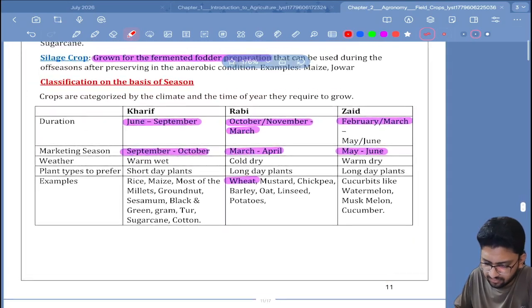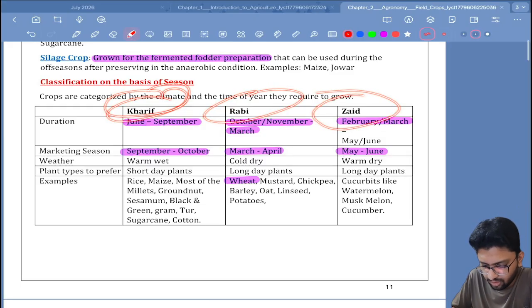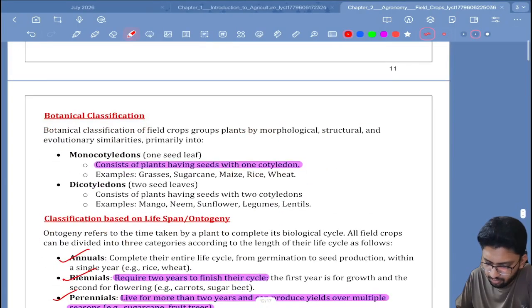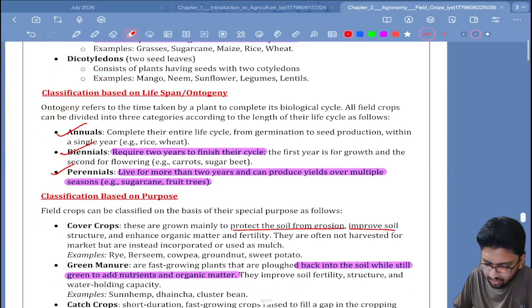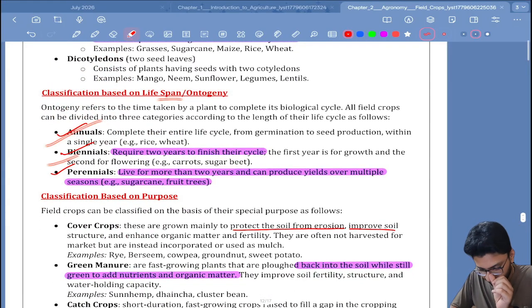Classification based on season. We have Kharif, Rabi, and Zaid. Kharif is basically on the onset of monsoons. Rabi is basically after the monsoon and in the winter seasons, most probably October, November, March, and Zaid is in summer. And wheat is grown in Rabi, that is chapati, mustard, chickpea, etc. Okay. Botanical classification: monocotyledon, dicotyledon. Classification based on lifespan: annual, biennial, and perennial.